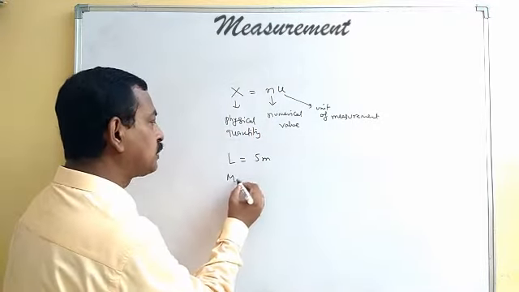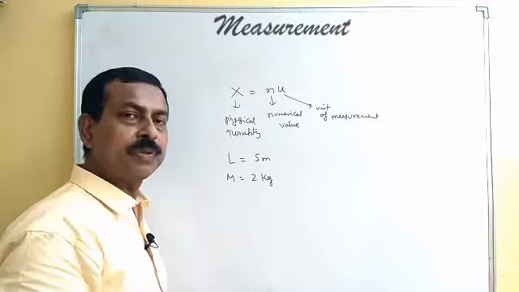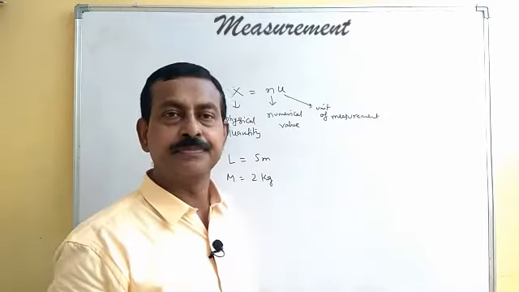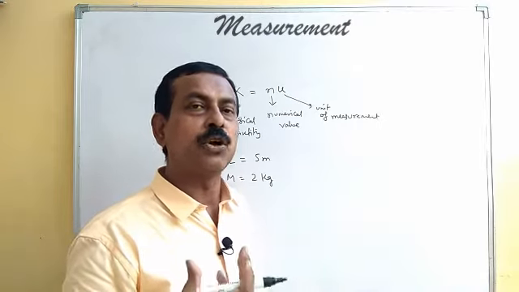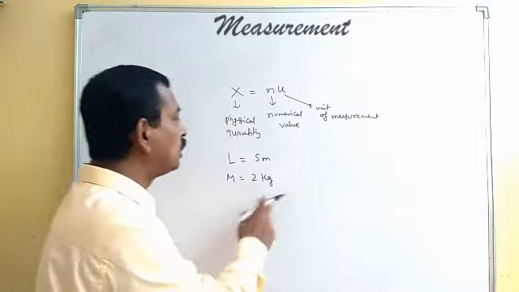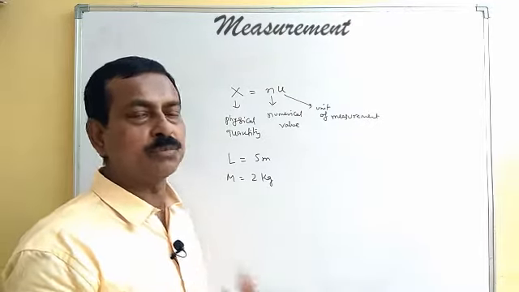Similarly, if we take the mass of a particular body, suppose it is 2 kg, it means in terms of kg, it is 2 times of that. So the given mass is 2 times the standard of mass used there. So this is how we can express a given physical quantity in terms of the units.